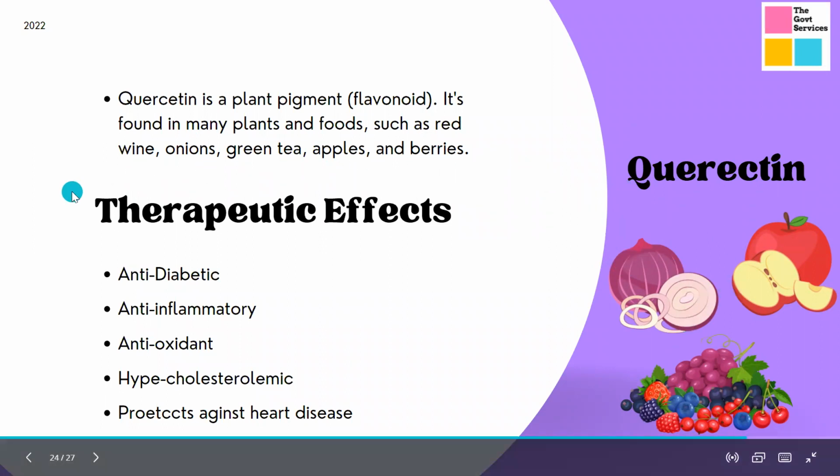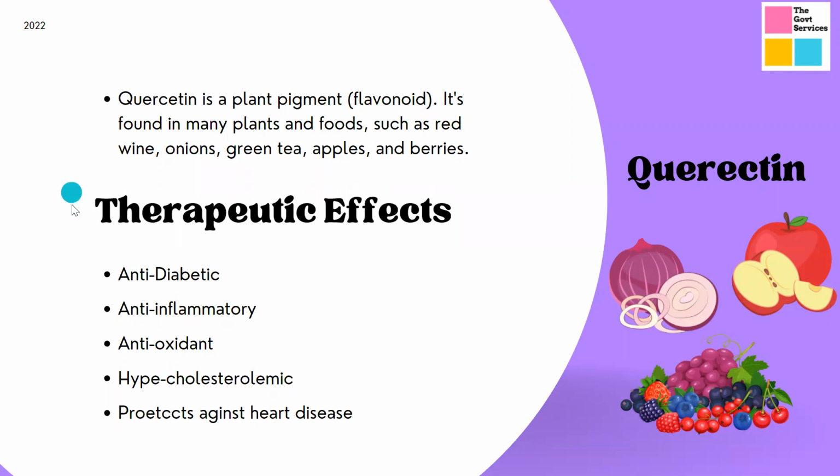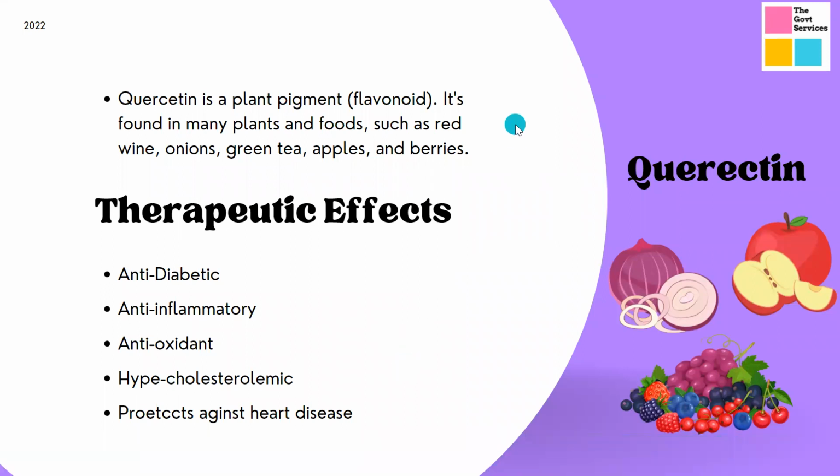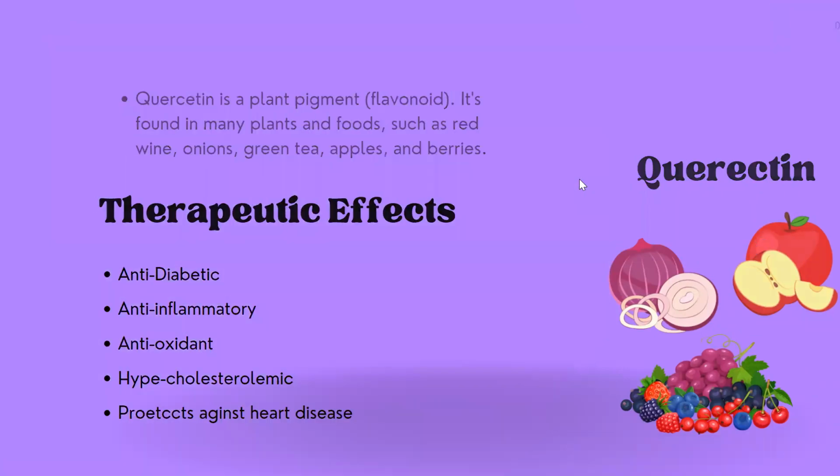As for the therapeutic effect, it is anti-diabetic, anti-inflammatory, antioxidant, and hypocholesterolemic, and it also protects against heart disease. Guys, these are the major benefits this bioactive compound has. So just supplement your diet with all these fruits naturally instead of going for nutraceuticals.